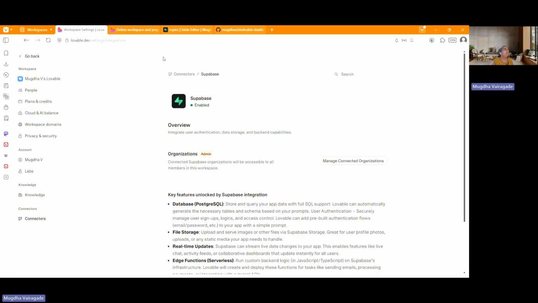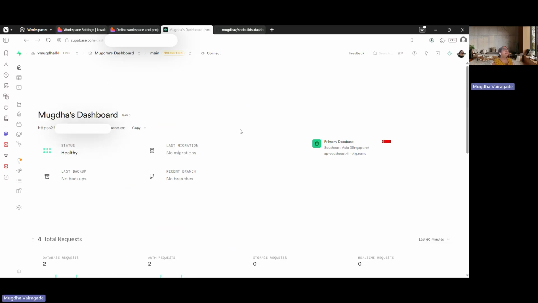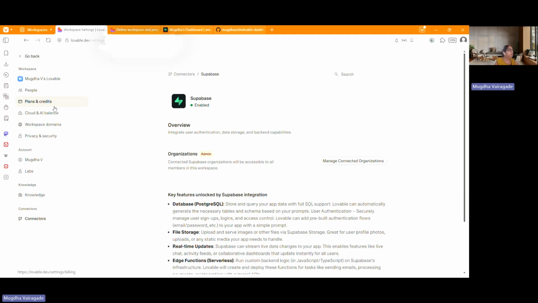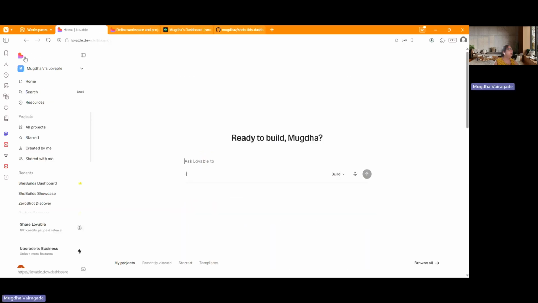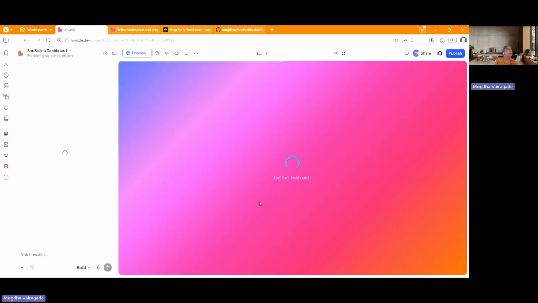So Supabase is a database, a cloud database, you can say. And here, basically, all your Lovable projects that need data. For example, in case of my Shibbol's dashboard project, we have a bunch of information that we need to store.